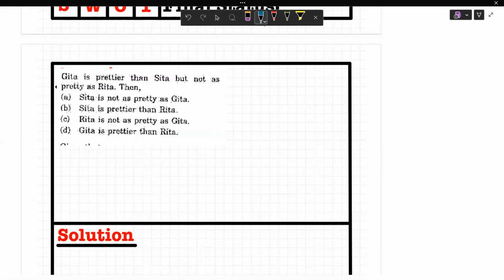The next question says, Gita is prettier than Sita. Again, a comparison type question. Gita is prettier than Sita, but not as pretty as Rita. Here I am mentioning the greater than sign as a sign of prettiness. Clear? But not as pretty as Rita means Rita is prettier than Gita.